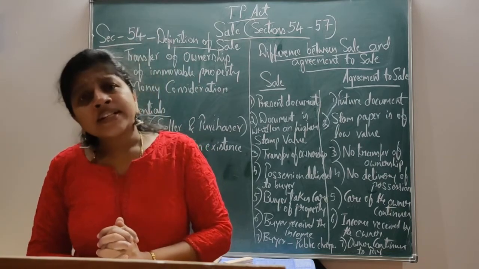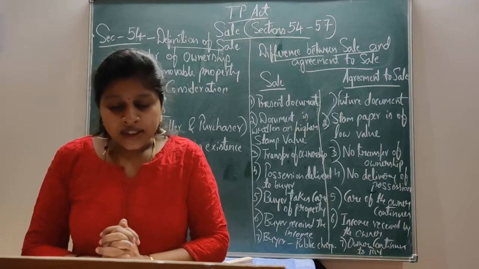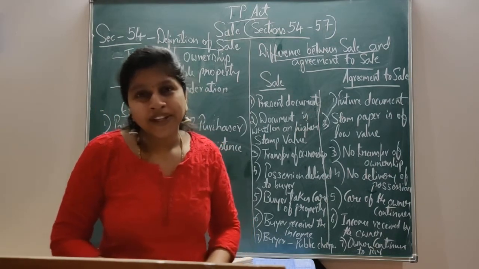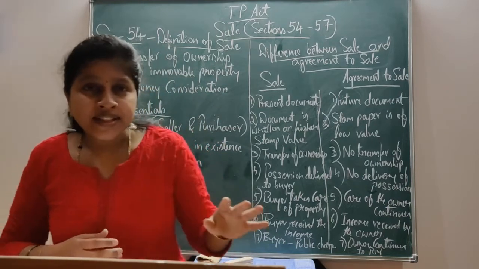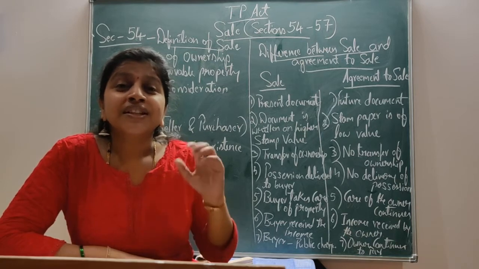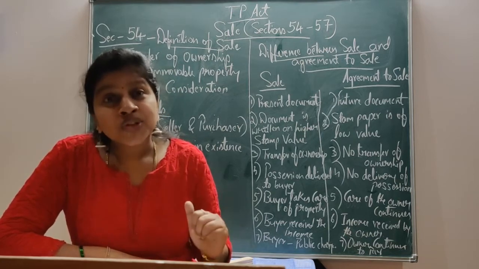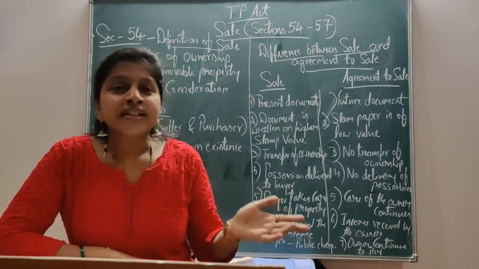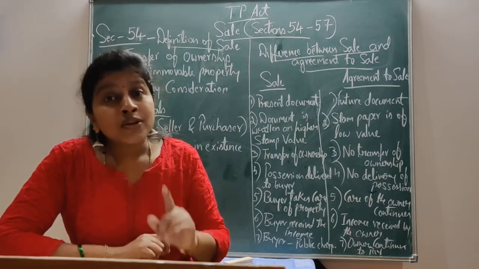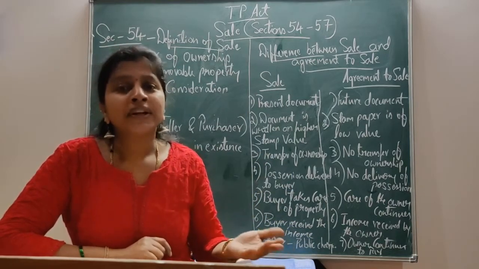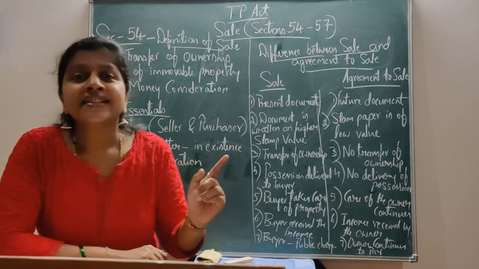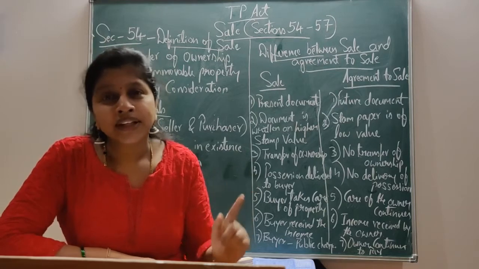Here competency is not sufficient. The seller must also have the right over the property. That is, he must be competent, but it is not sufficient. He must have the absolute right over the property. Then only he can sell it to the other person. The property must also be a transferable property within the meaning of section 6 of the Transfer of Property Act.